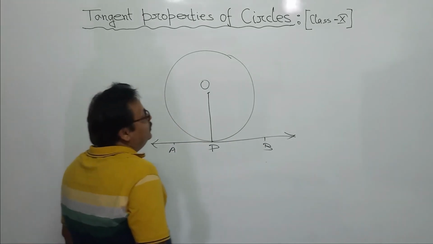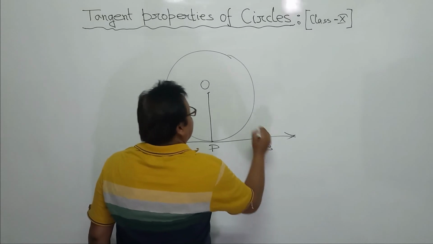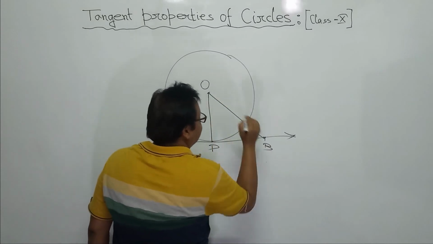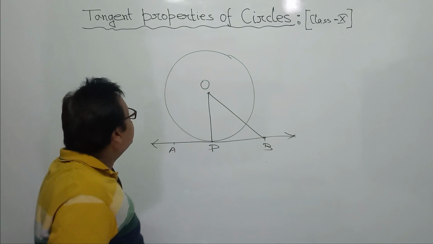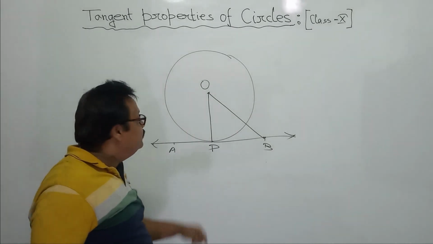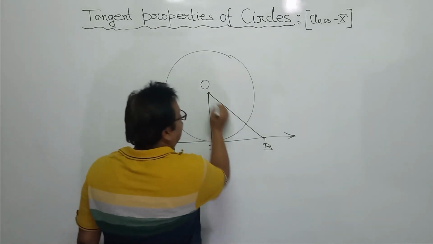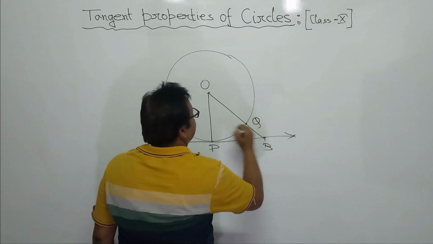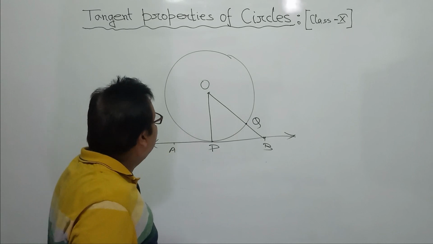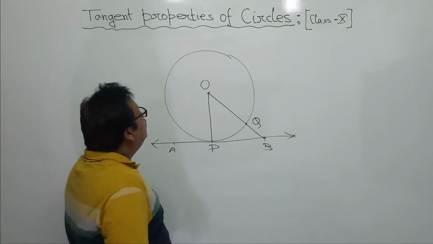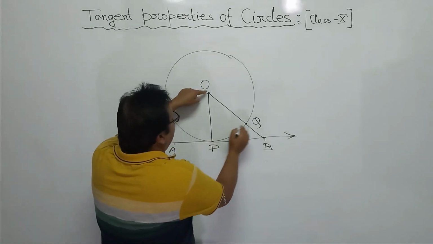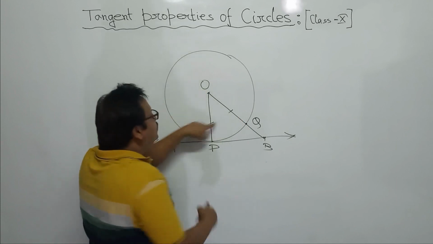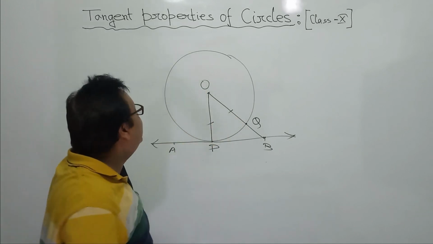Say P is the point on the tangent and take a point B on the tangent, and the line OB cuts the circle at Q. Clearly, since OP and OQ are radii, they will be equal, right?